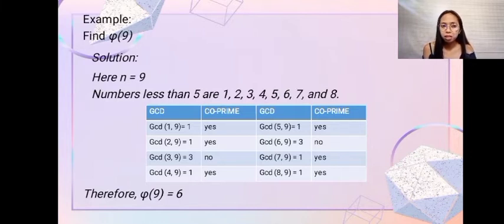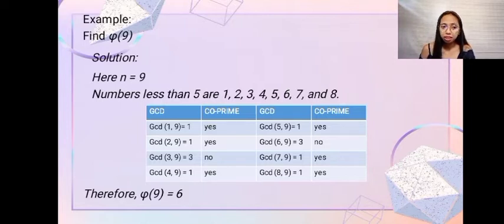5 is relatively prime to 9, since the GCD of 5 and 9 is equal to 1. How about 6? 6 is not relatively prime to 9 since the GCD is 3. 7 is relatively prime to 9 since the GCD of 7 and 9 is 1.